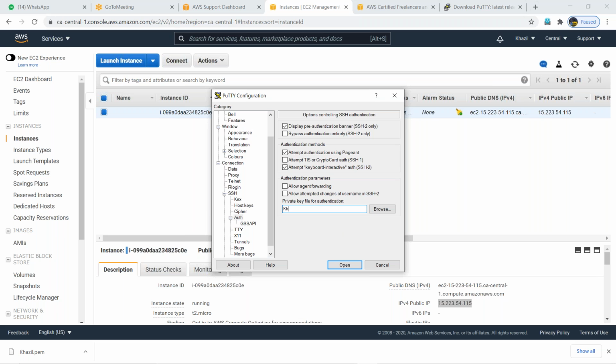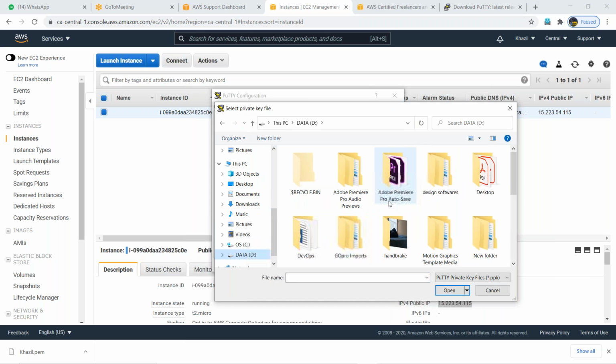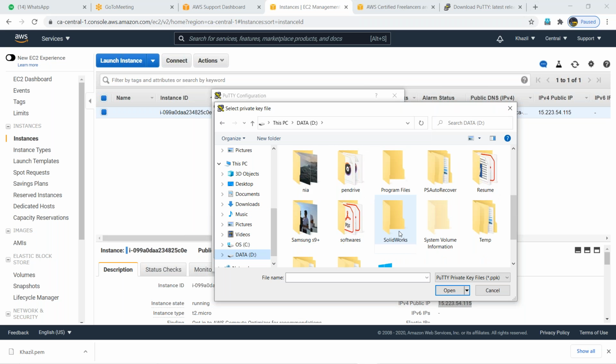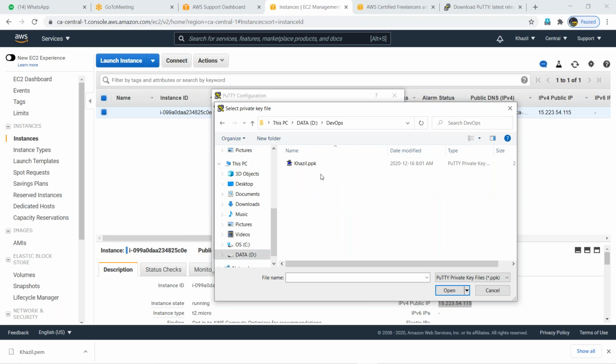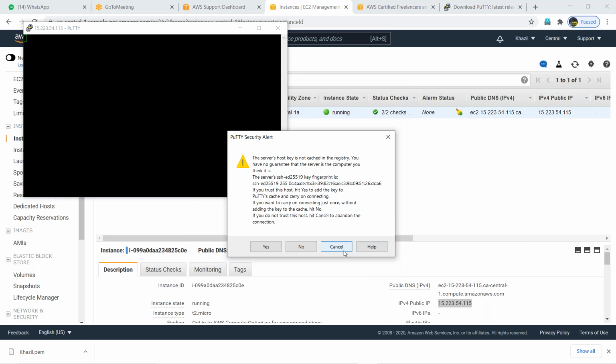Just now you generated one key, right? Browse it. It won't work like that. Where is that key? We should remember that, guys. Select it. Open. Click on yes.